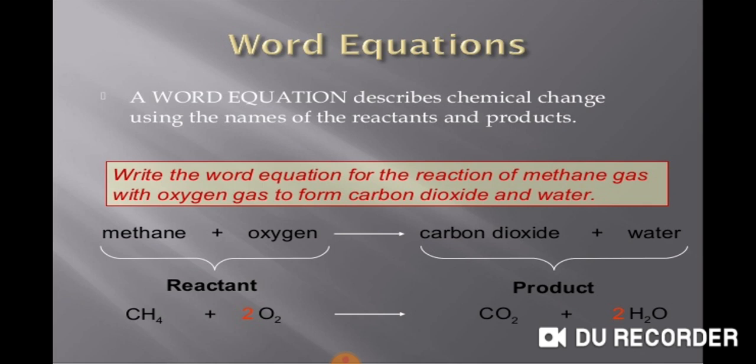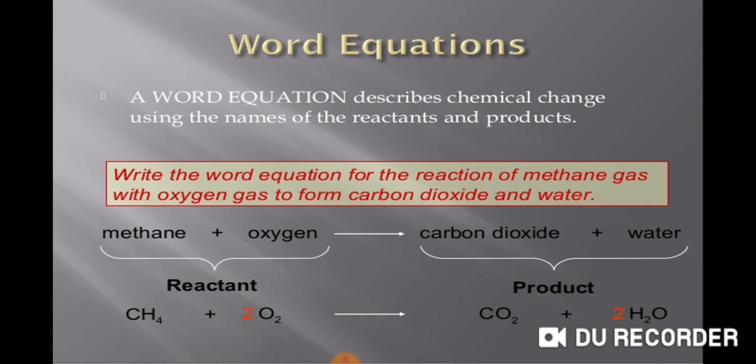And on the right side are the products which are newly formed after the joining or combining of the reactants. So when we write the names of these reactants in words, we call it a word equation.